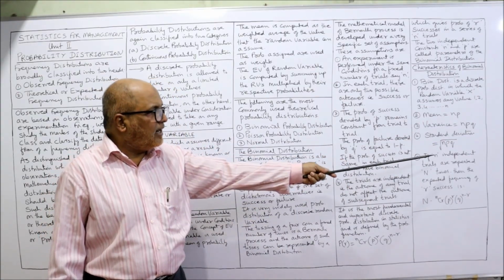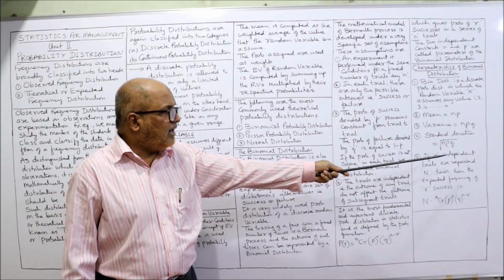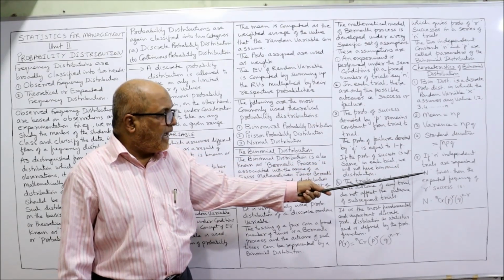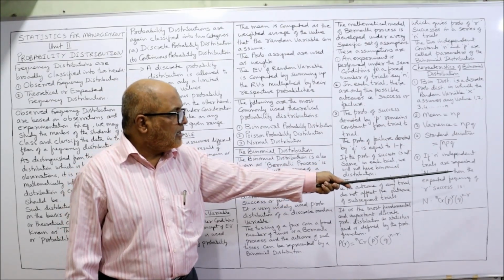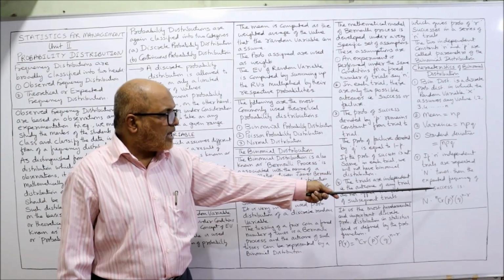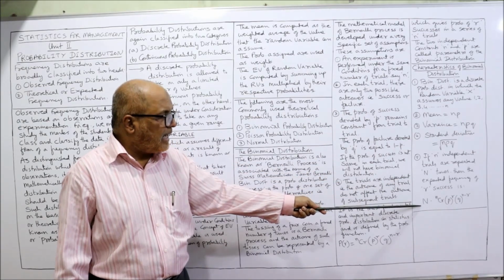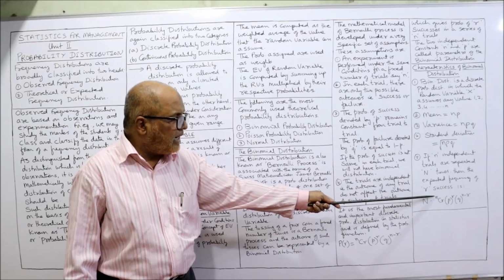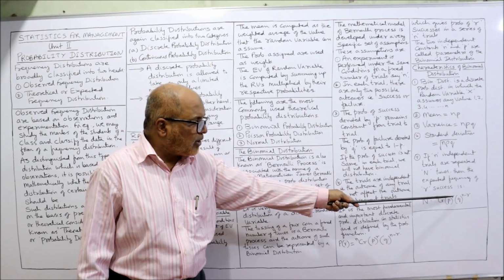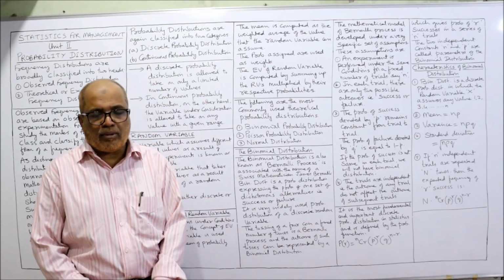If n independent trials are repeated capital N times, then the expected frequency of r successes is capital N into nCr p^r q^(n-r).